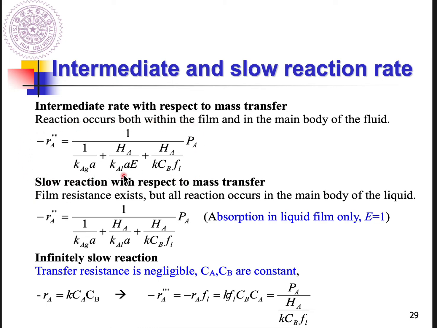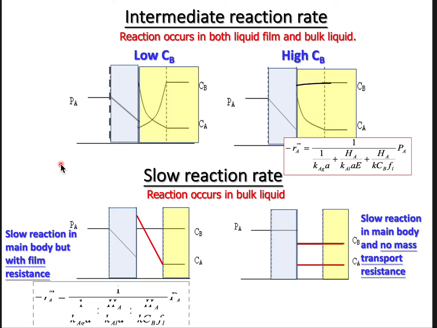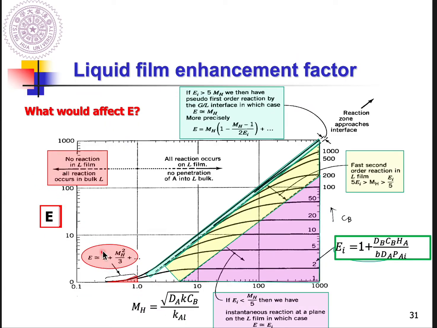As long as you know the E, you input all the information, then you can get the RA formula. So how do we get the E? For the intermediate rate equation, you can use the simulation results, this term, 1 plus MH squared divided by 3, to deal with the intermediate rate equation. Then you can get the rate equation.